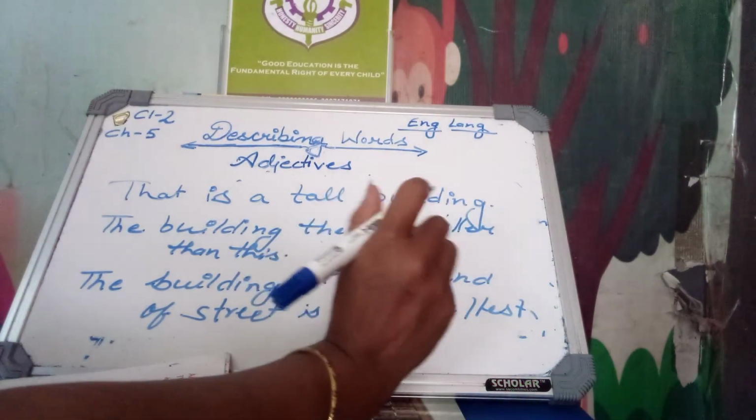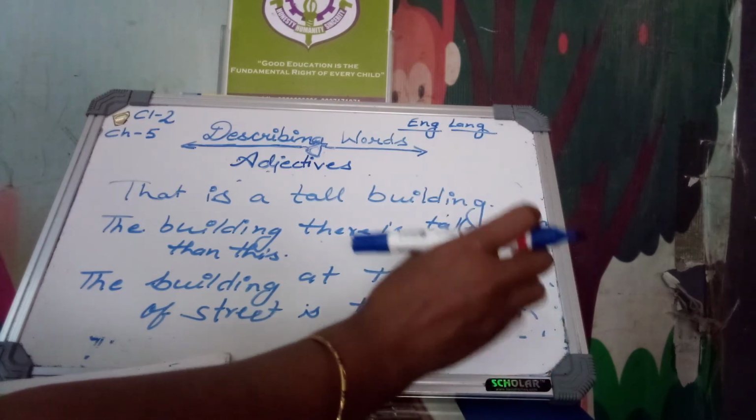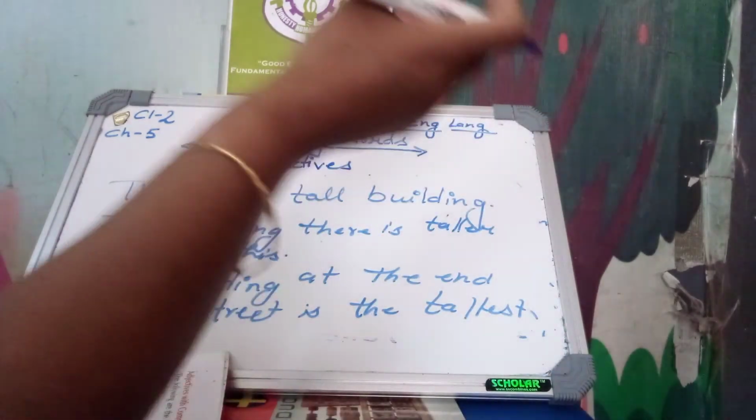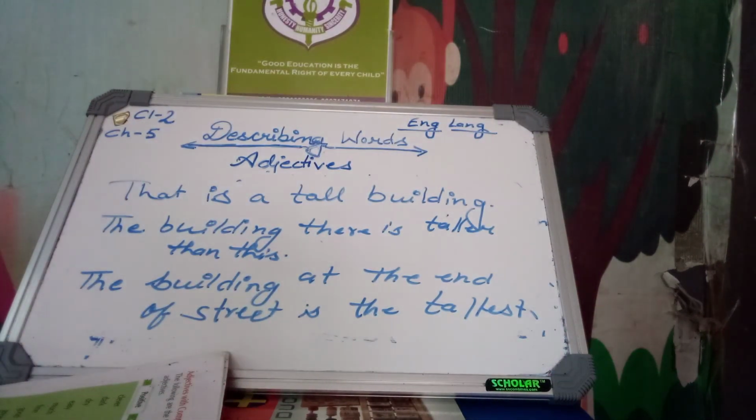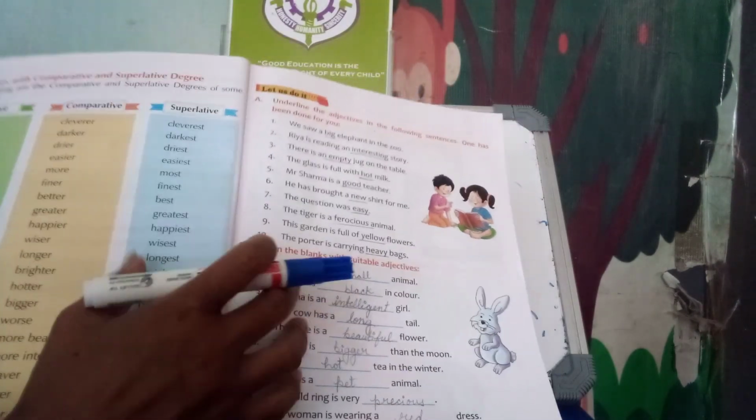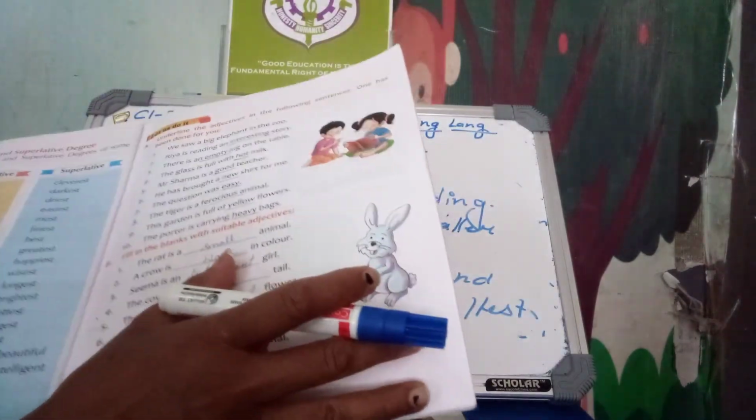Now you understand what positive degree, comparative degree, and superlative degree are. Learn this chapter and do more and more exercises to learn the positive, comparative and superlative degrees. I will send you a worksheet.